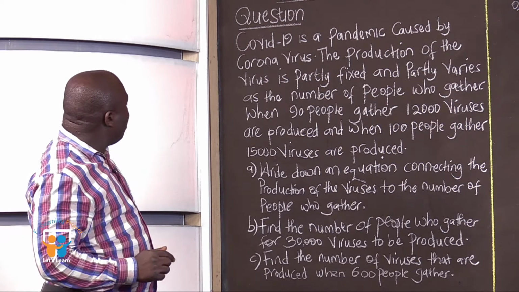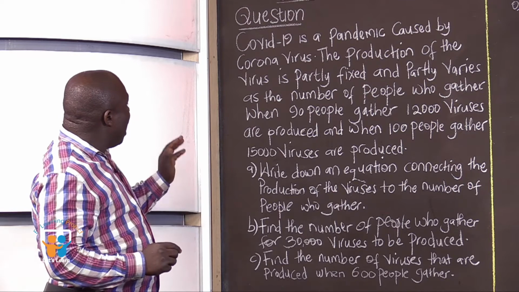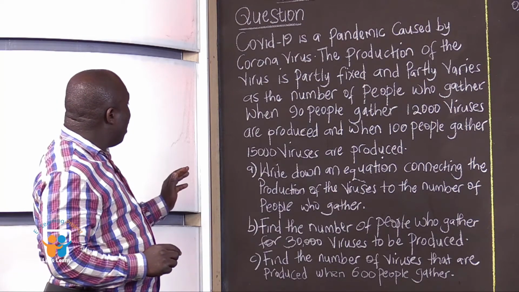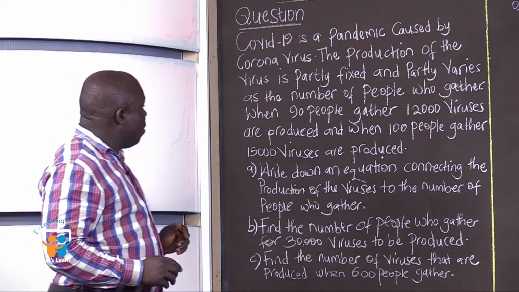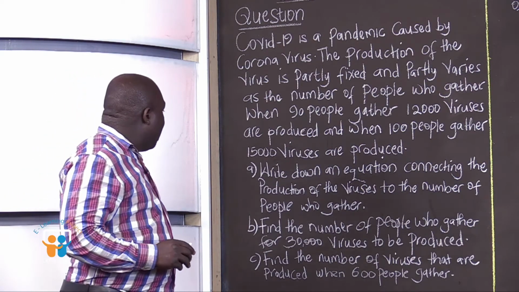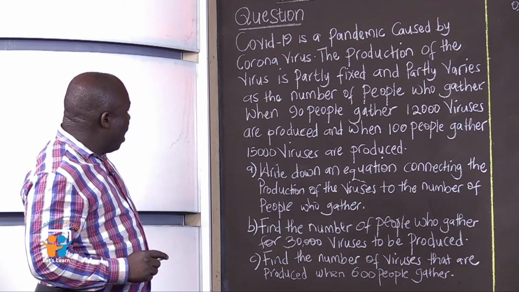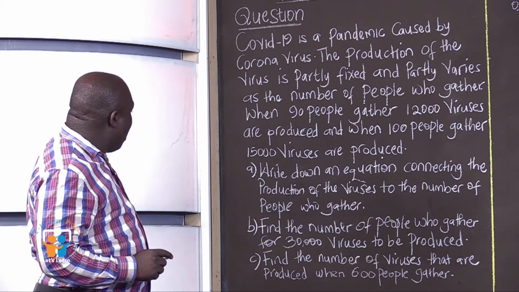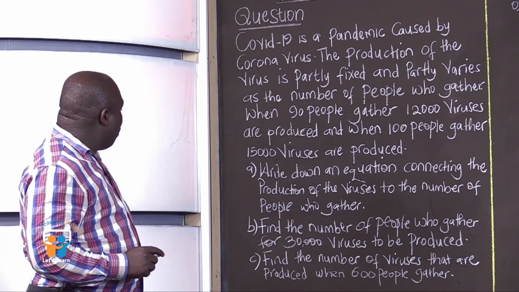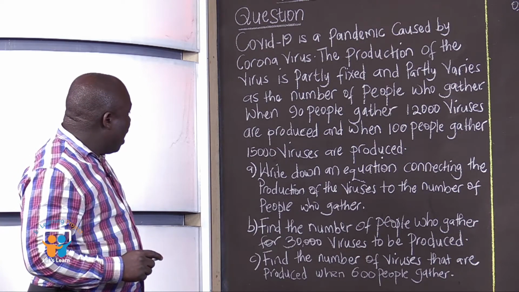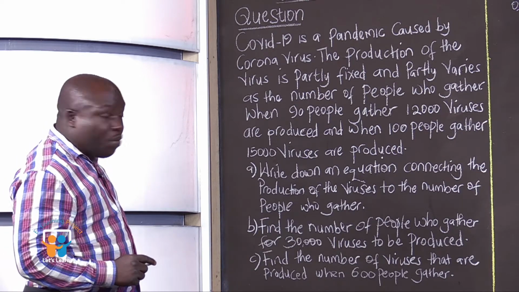They are saying the production of the virus is partly fixed and partly varies as the number of people who gather. We are saying when 90 people gather, 12,000 viruses are produced. And when 100 people gather, 15,000 viruses are produced. Question 1 is telling us, write down an equation connecting the production of viruses to the number of people who gather.